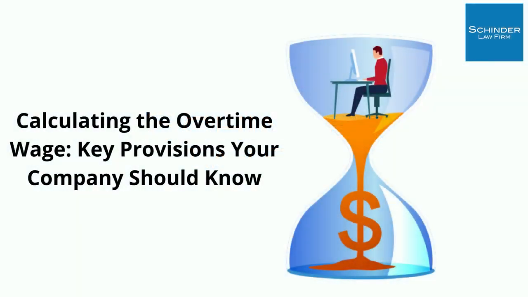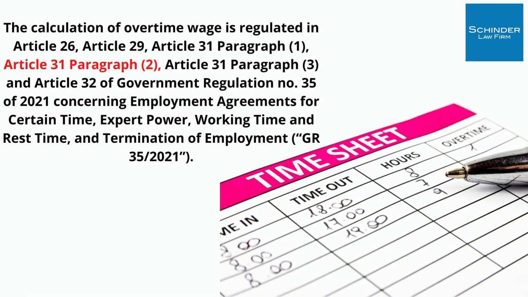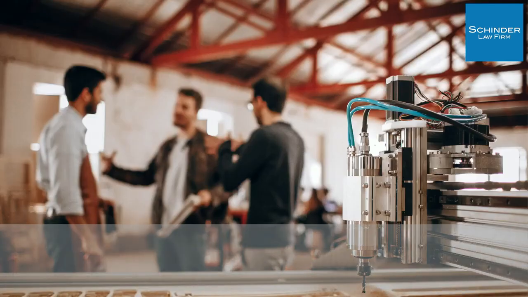Calculating the overtime wage: key provisions your company should know. The calculation of overtime wage is regulated in Article 26, Article 29, Article 31 Paragraph 1, Article 31 Paragraph 2, Article 31 Paragraph 3, and Article 32 of Government Regulation No. 35 of 2021 concerning employment agreements for certain time, outsourcing, working time, and rest time, and termination of employment, GR 35 2021.